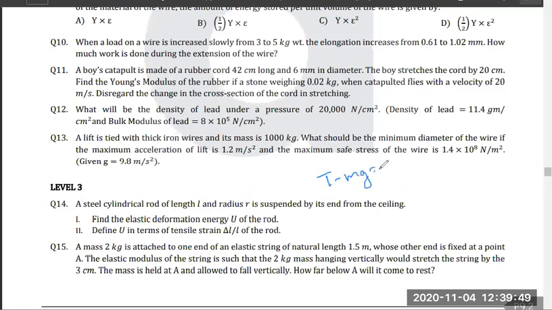So T minus mg is equal to ma. Because it will break only when it is pulling upwards. So tension is equal to m into g plus a. And we know that stress is equal to tension by area. So can you calculate the radius or diameter now? Yes or no? Raise your hand.